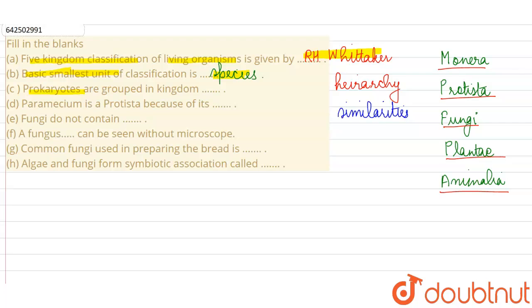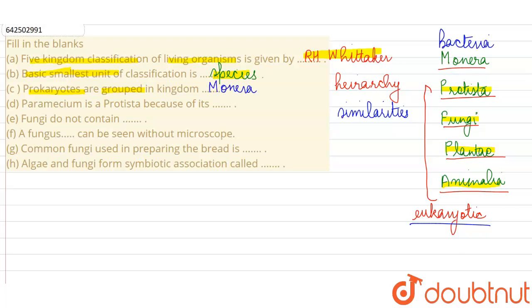After this, they are asking prokaryotes are grouped in kingdom dash. So out of these 5 kingdoms, protist, fungi, plantae and animalia, these 4 kingdoms, if we look at their cellular structure, they are going to have eukaryotic cells, whereas only in Monera we are going to see prokaryotic cells, which means that they do not have well-defined membrane-bound cell organelles, and their genetic material is also naked. It's not enclosed inside the double membrane nucleus as it is placed in the eukaryotic cells. So prokaryotes, which is the bacteria and all such organisms, are placed in the kingdom Monera. Rest all 4 kingdoms are for eukaryotes.